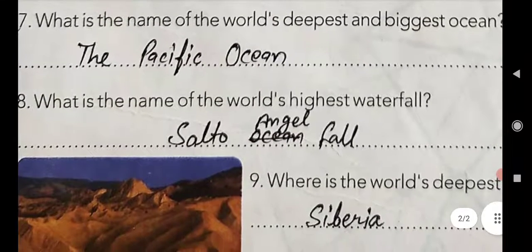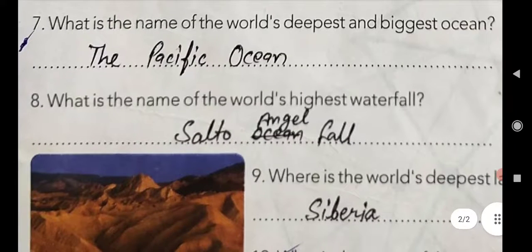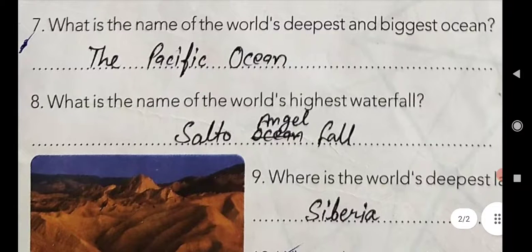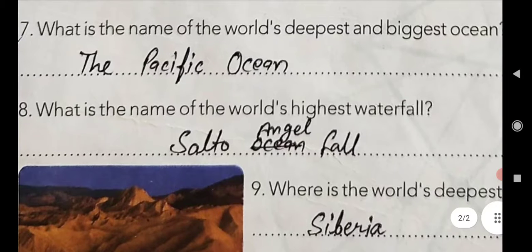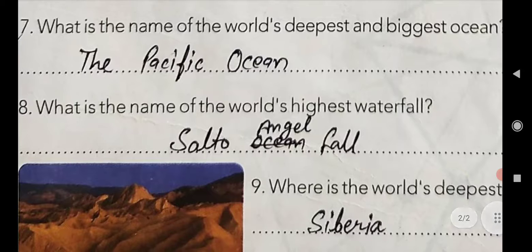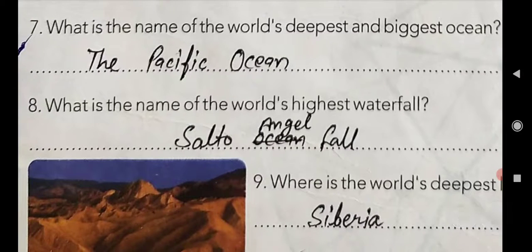Now come to question number 7. What is the name of the world's deepest and biggest ocean? You have already studied in SST also, okay? Can you guess? Yes, it is the Pacific Ocean.